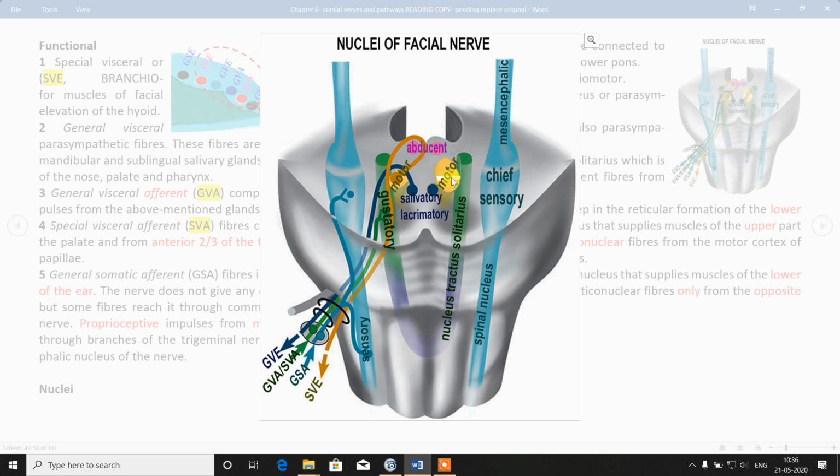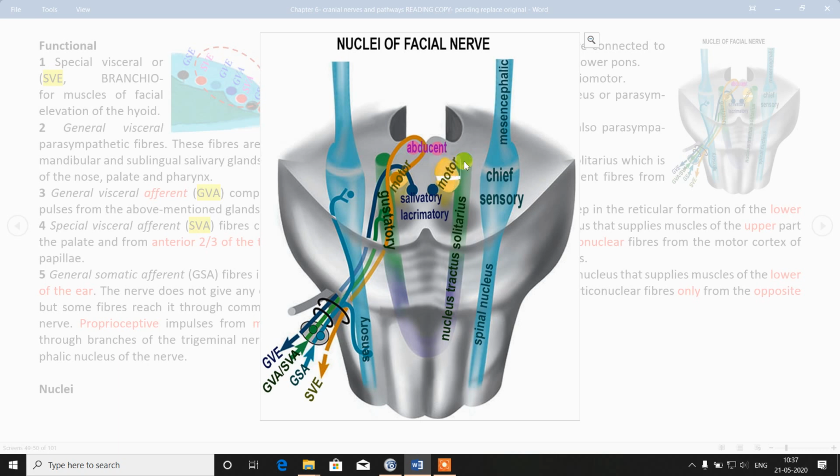You can see that I have divided this into two parts with this white line, upper half and lower half of the motor nucleus of the facial nerve. We will remember this in case of palsy of the facial nerve, Bell's palsy, or supranuclear, nuclear and infranuclear palsy.